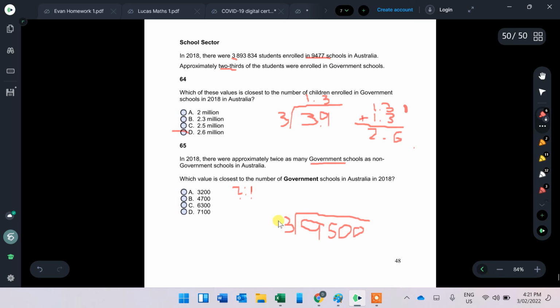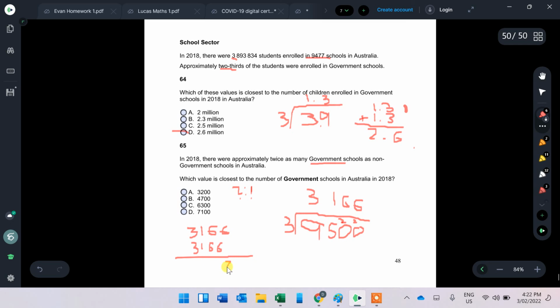So 9 divided by 3 is 3. 3 into 5 will be 1, remainder 2. 3 into 20 will be 6, remainder 2. And that will keep going. So I'd say the number of government schools is the 2/3 one, so I've got to roughly double that number. 316 and 6 roughly double, times by 2, so just add that up. 316, I already know it's going to be about 6,300.